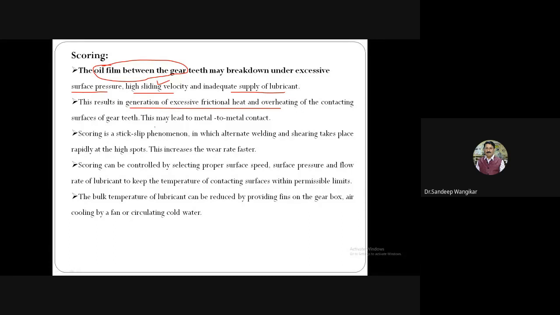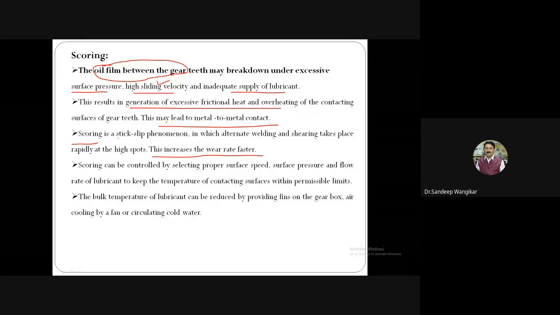Due to this overheating, metal to metal contact occurs because of the complete failure of the film. There will be no oil between the two teeth. Imagine that the gear is rotating at 10,000 rpm with no lubrication. Definitely it will give rise to friction. Friction will give heat, overheating will be there, and it gives rise to scoring. So what is scoring? Scoring is a stick slip phenomenon in which alternate welding and shearing takes place rapidly at high spots. This increases the wear rate faster.